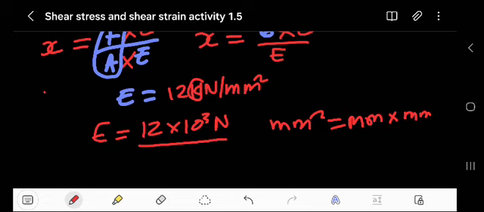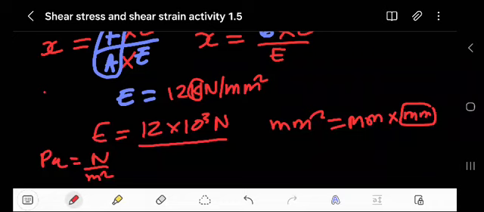If you multiply these two, it will be squared. Remember, meter times meter is what? Meter squared. So the aim, we said Pascal is given by Newton per meter squared.